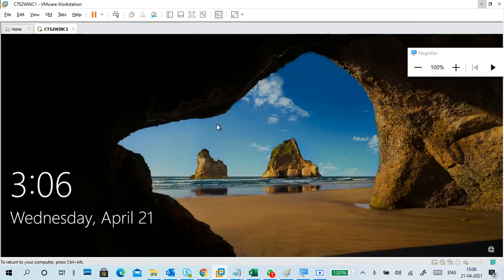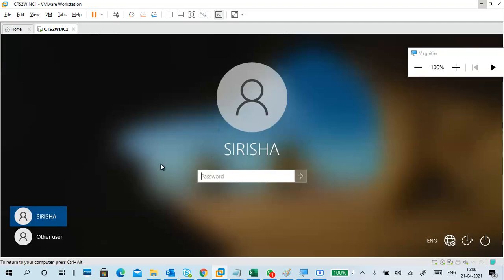Okay, so this is the Windows 10, which is already in the domain. But if I log in with this user, my server is not on. Can I log into this user? Authentication should be done by the server, but this user is already there. If I log in, can I get inside the system without the server on? Anybody?